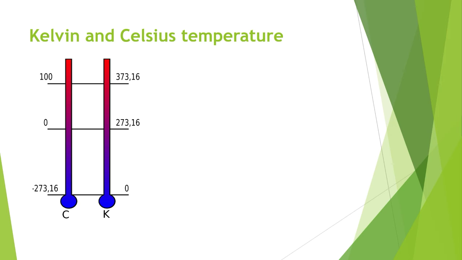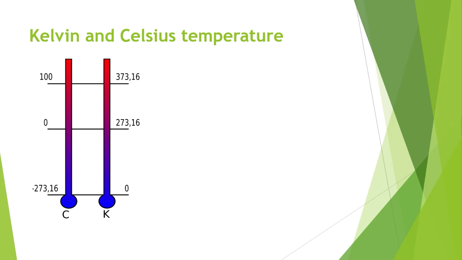If a substance is cooled continuously, its temperature decreases. But there is a limit to the lowest temperature to which a substance can be cooled. The lowest possible temperature is taken as the 0 point of the Kelvin scale, as I told you, but in Celsius we can say that it is minus 273 degrees Celsius. So in Kelvin we can say 0 Kelvin.